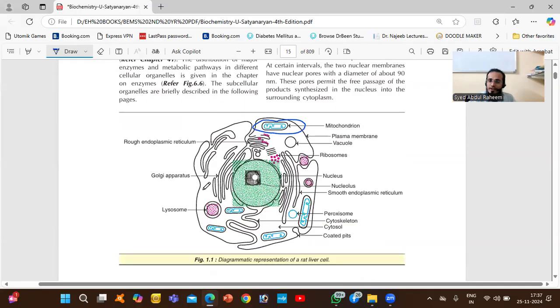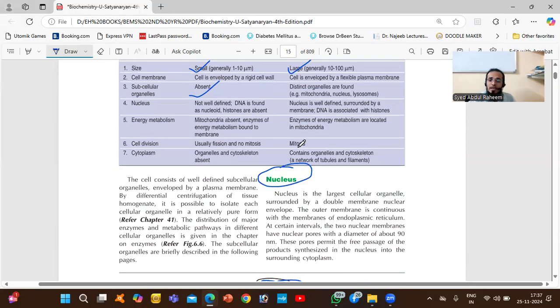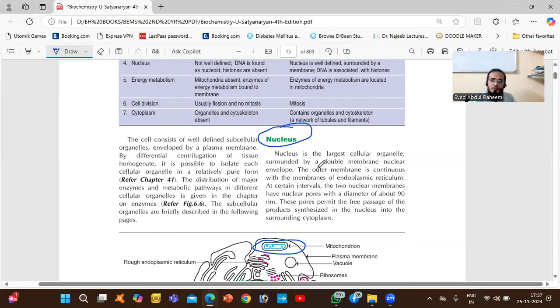Nucleus is the center and the main cell organelle. It has a double layer, and it is connected with endoplasmic reticulum. So all these are organelles. Don't confuse. If you remember, okay. If you don't remember, no issues. Just you can understand.